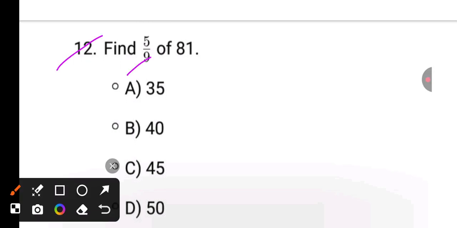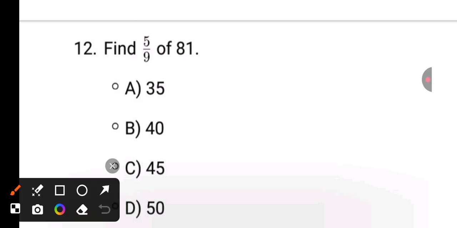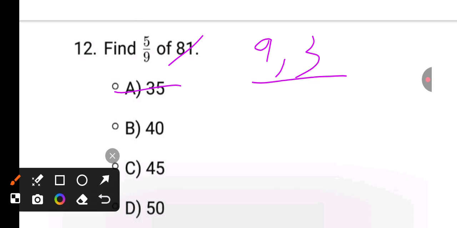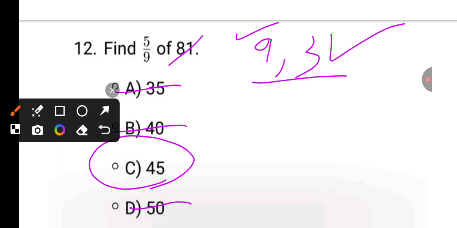Next, it is 9 into 9, 5 into 9, 45. Okay, this is the basic. See here, 81 is a multiple of 9 and 3. It means our option must be a multiple of 9 and 3. 35 is not a multiple of 9 or 3. 40 eliminated, 50 also eliminated. Only one option is left, 45. It is a multiple of 9 and also a multiple of 3. This is the shortcut way.